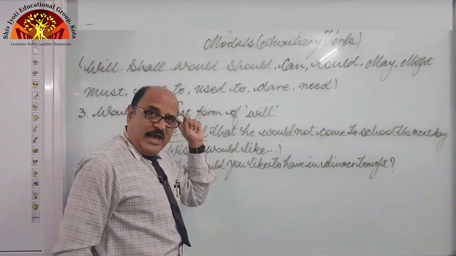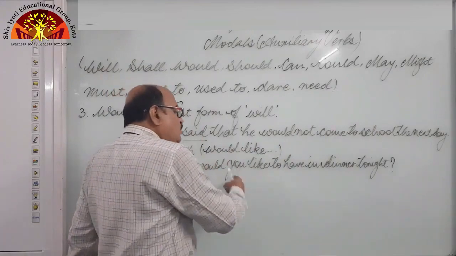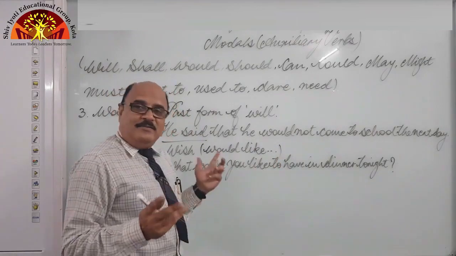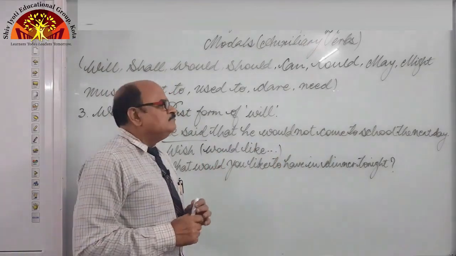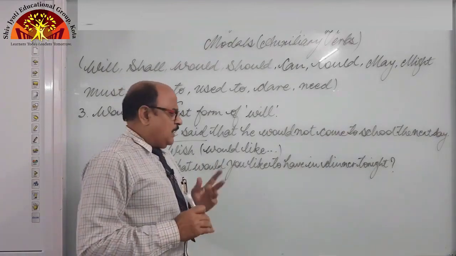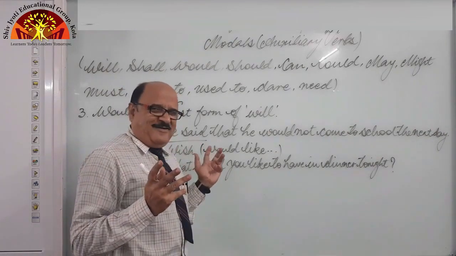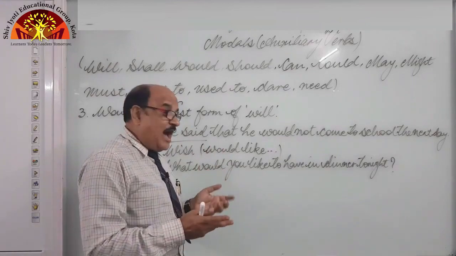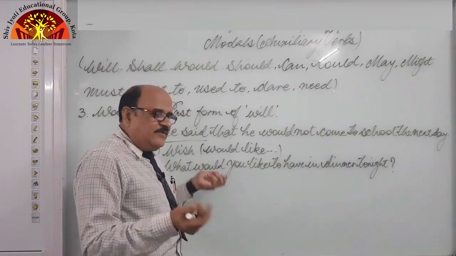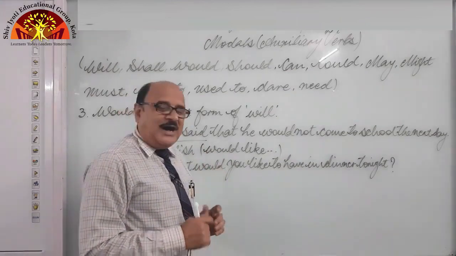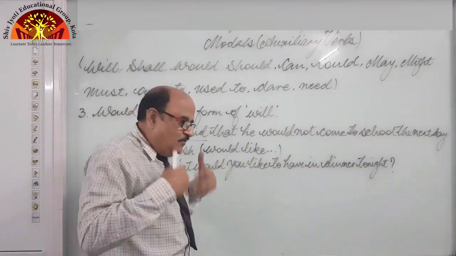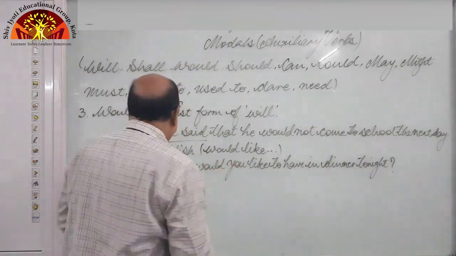But we are using modal, so we can say, what would you like to have in dinner tonight? I would like to go for stuffed paratha. In this way we can express our wish. I would like, he would like, she would like. Now I would like to ask you one question. So I wish to ask, right? So wish.